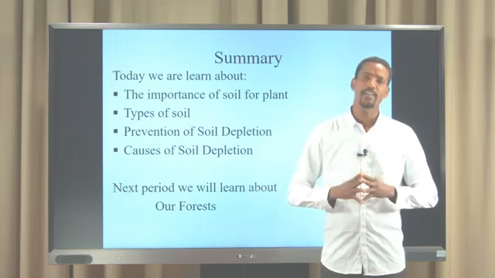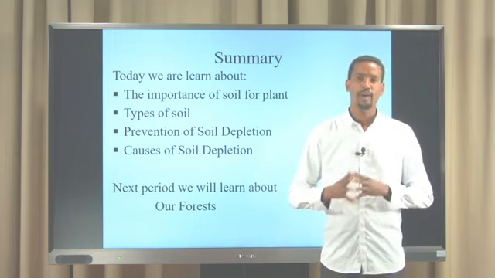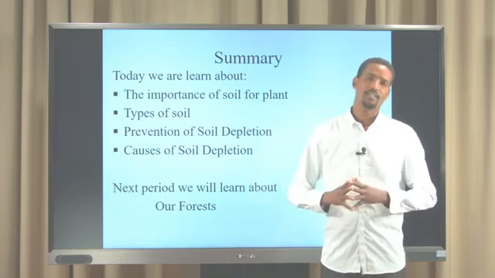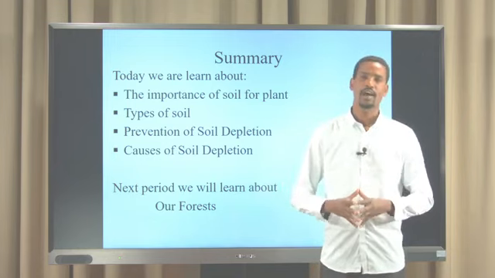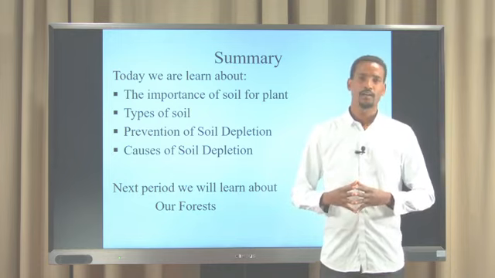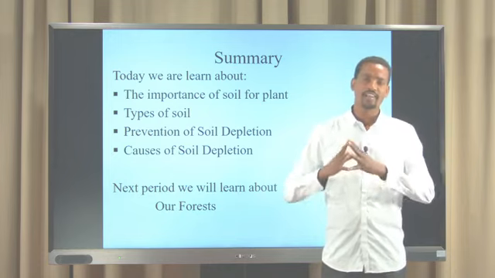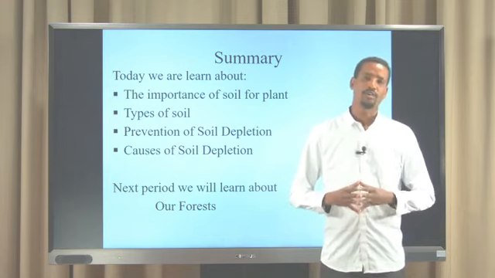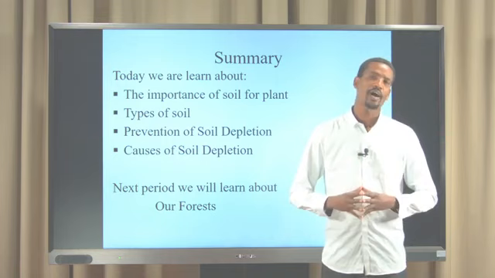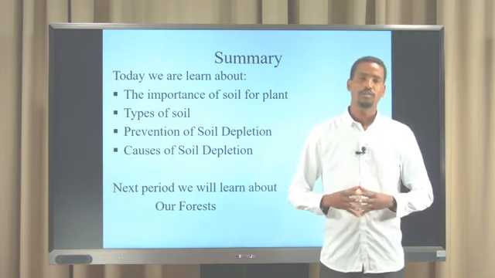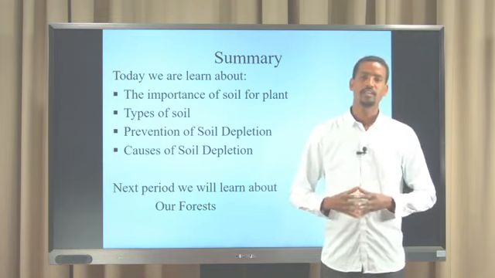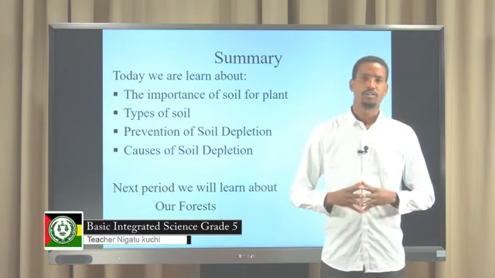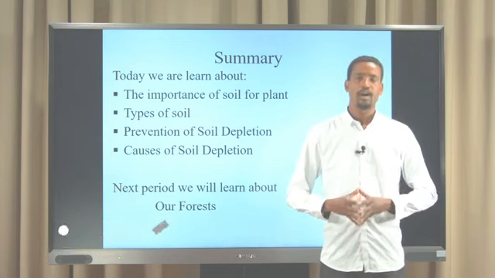Soil depletion is the removal of soil by many factors like deforestation and overgrazing. And also we dealt with the prevention of soil depletion. Soil depletion is prevented by contour ploughing, by terracing, and so on. This is all for today's section.